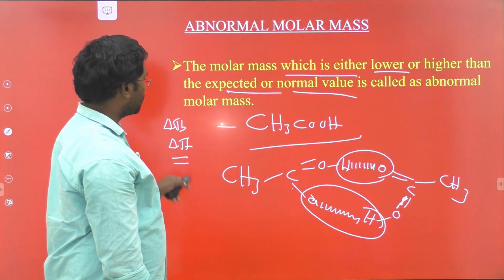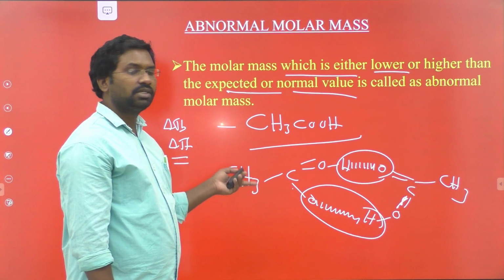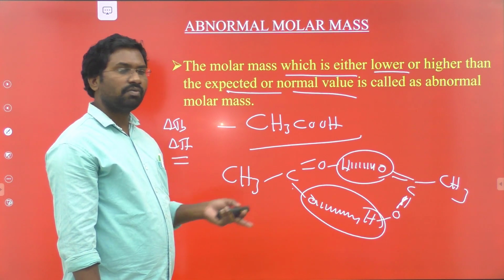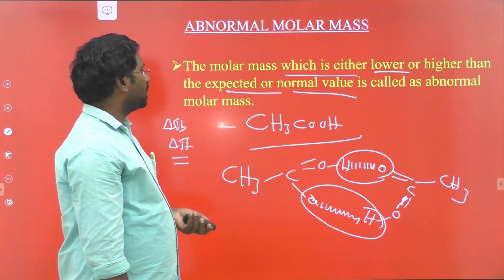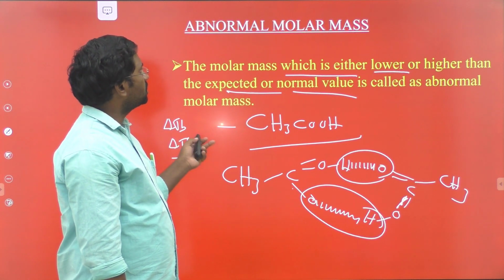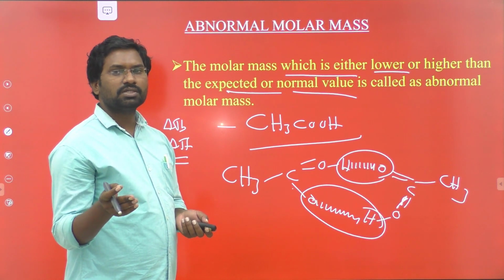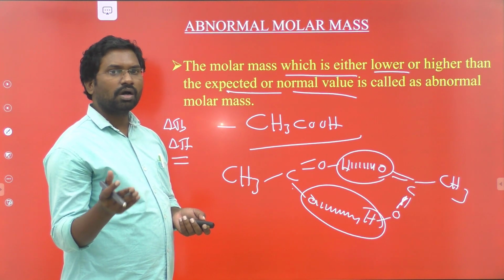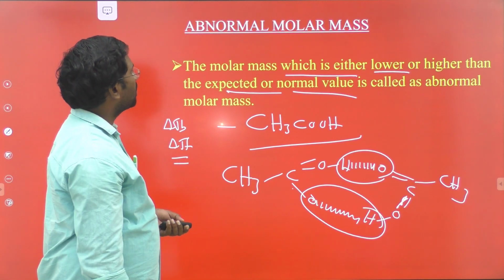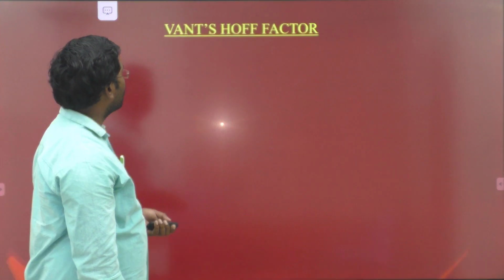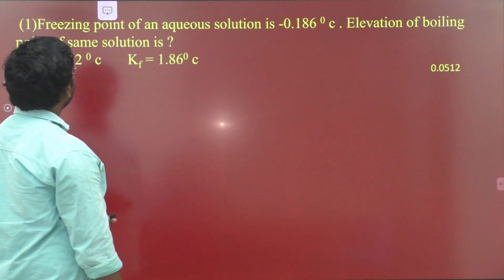Therefore the mass of the acetic acid we calculate is twice its normal or expected value. So this is known as the abnormal molar mass. Therefore, when the mass of a substance is either lower or higher than its normal value, that is known as abnormal molar mass.